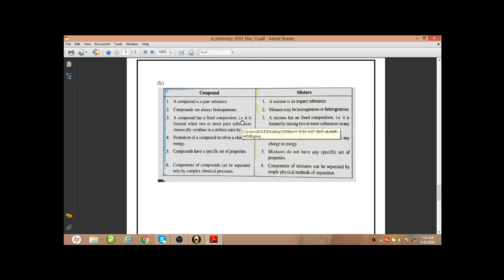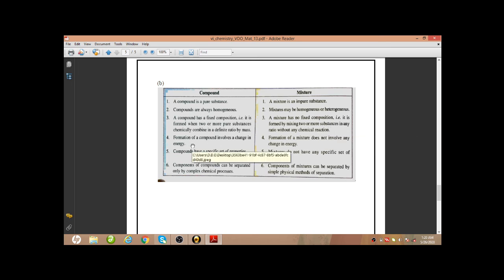A compound has a fixed composition, that is, it is formed when two or more pure substances chemically combine in a definite ratio by mass, and a mixture has no fixed composition, that is, it is formed by mixing two or more substances in any ratio without any chemical reaction.